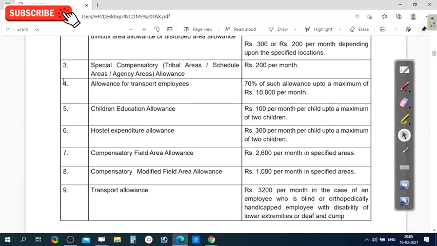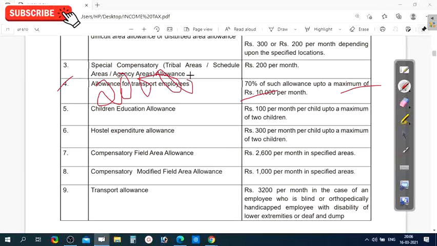Next, allowance for the transport employees: 70% of such allowance up to a maximum of 10,000. For example, you have received 20,000.